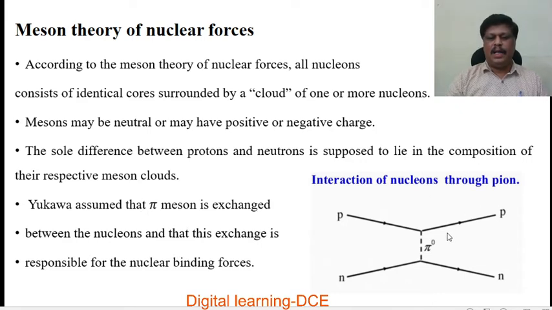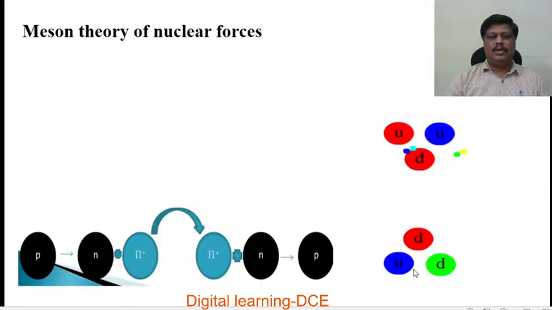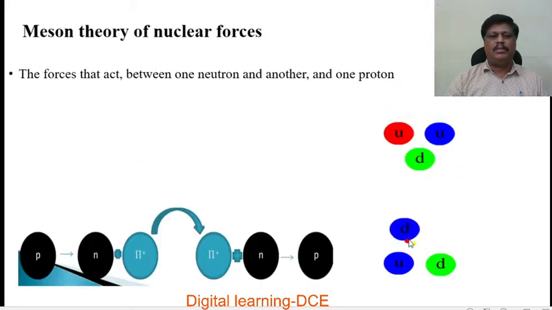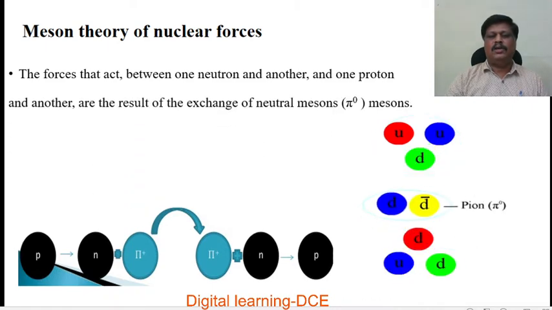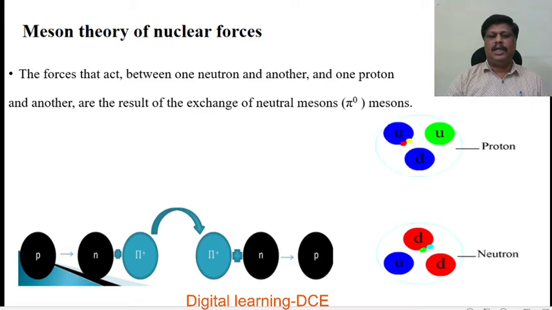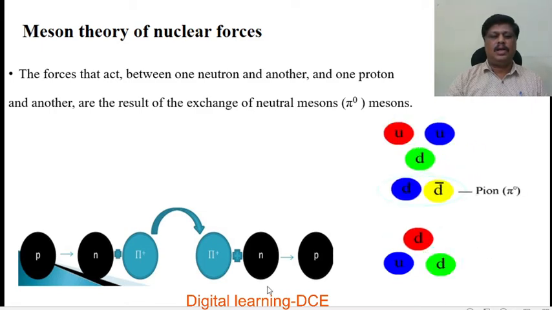For example, here there is a proton and proton, there is a neutron and neutron. So between proton and proton, between neutron and neutron, there is an exchange of neutral pi meson. So here also this diagram shows how there is an exchange of mesons between the proton and neutron.